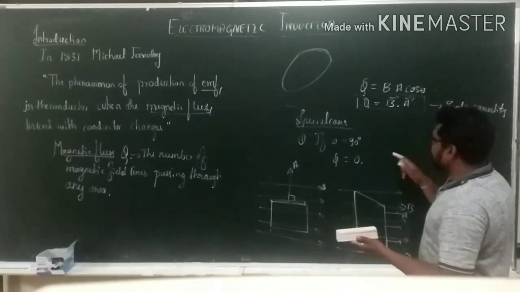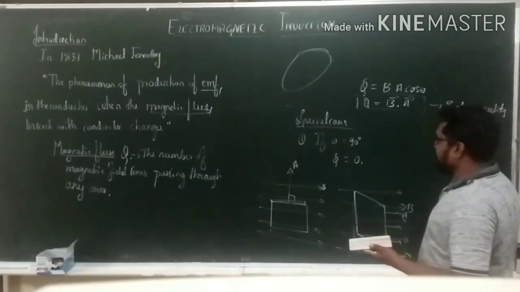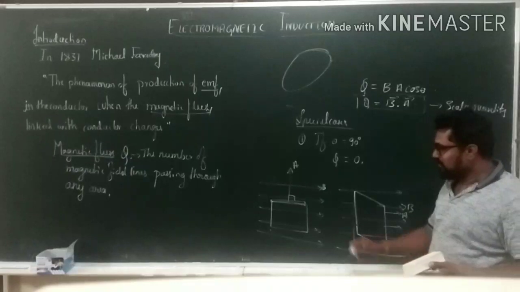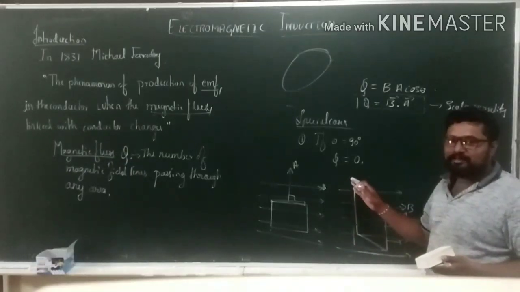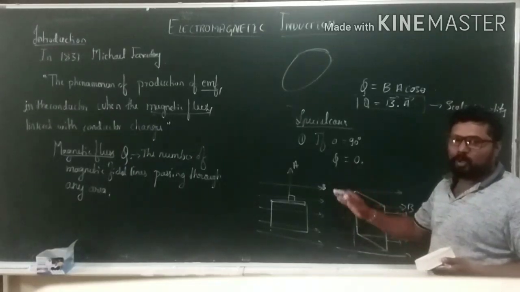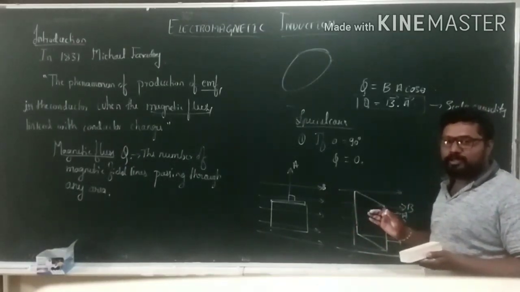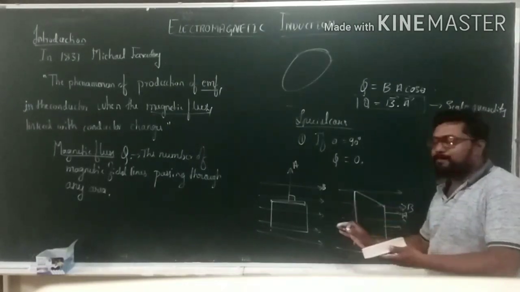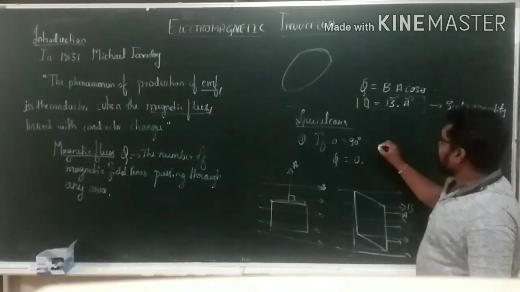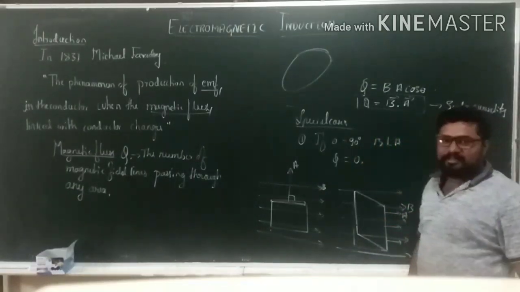Then theta becomes 90 degree. If theta is 90 degree, then cos theta is 0 and flux will be 0. It means the magnetic field lines are not passing through the substance normally. It means the magnetic field lines are perpendicular to the area of the substance. Here it is. The magnetic field lines are perpendicular to the area of the substance.